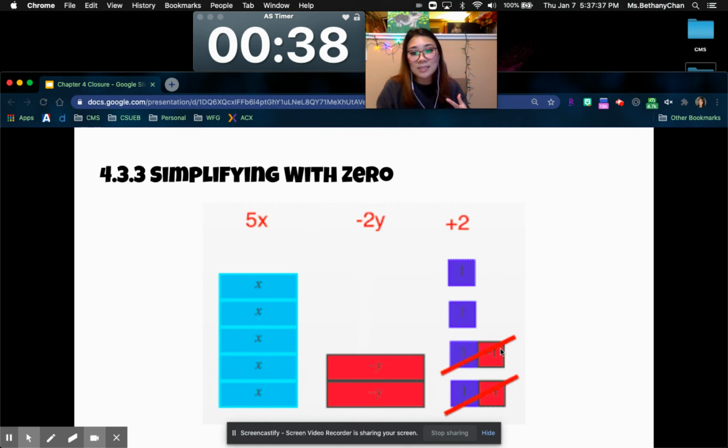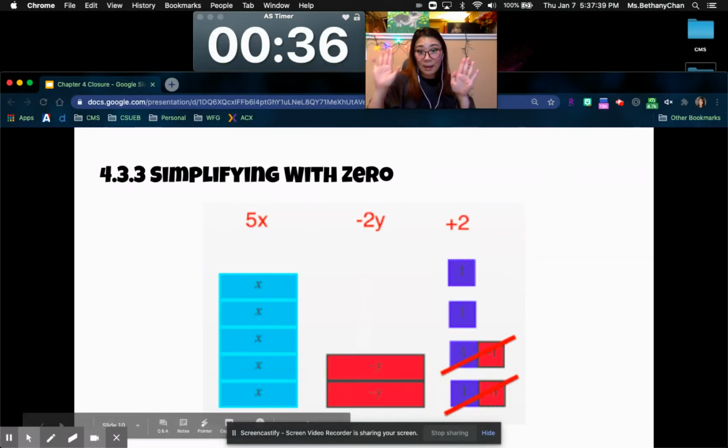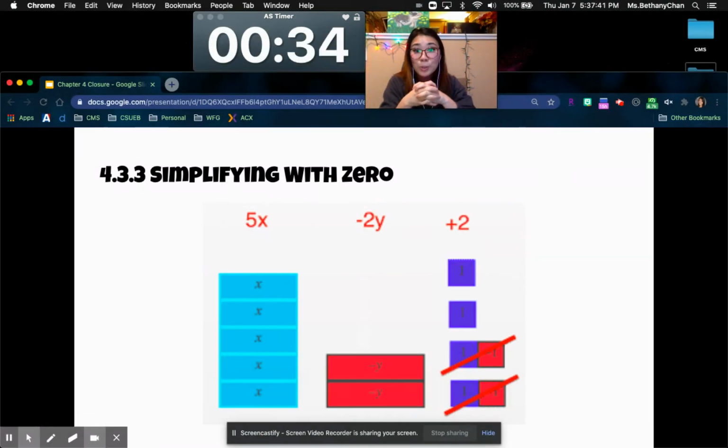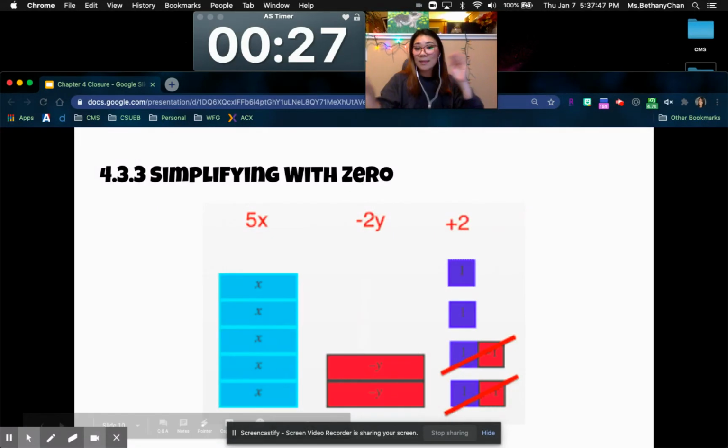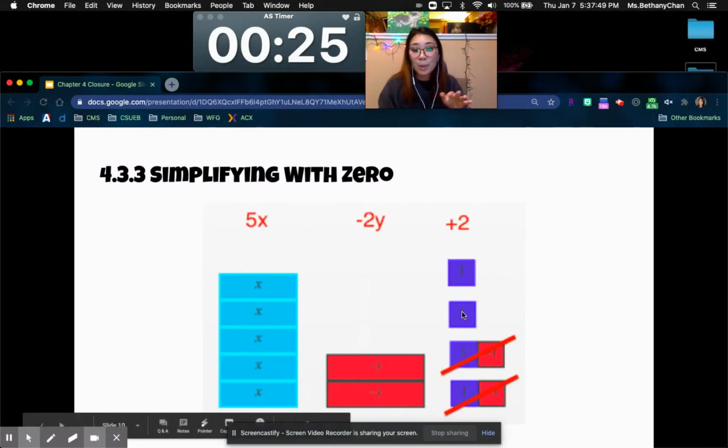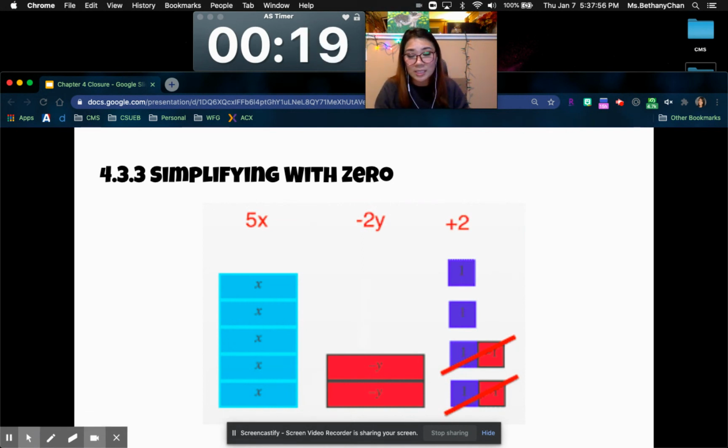Simplifying with 0, this is the last one. Looking at this, if you have positives and negatives, you can make zeros with those, but everything else, you've got to make sure that you combine the correct things, right? So my x's and my y's, you cannot combine those together. My ones and my negative ones, yeah, we can make 0 pairs with that. And that's how we simplify our fractions, or not fractions, our expressions.